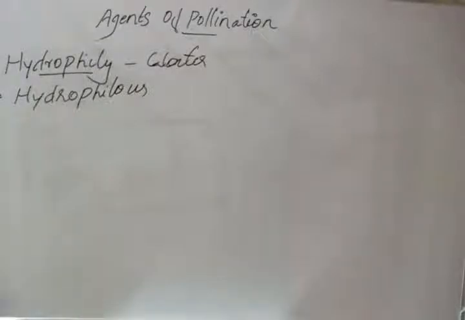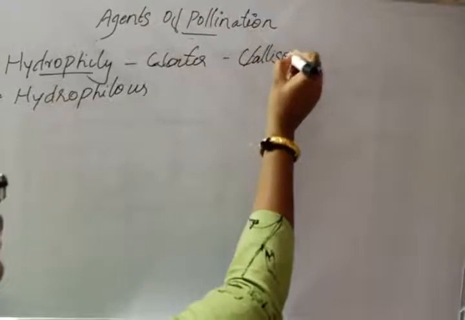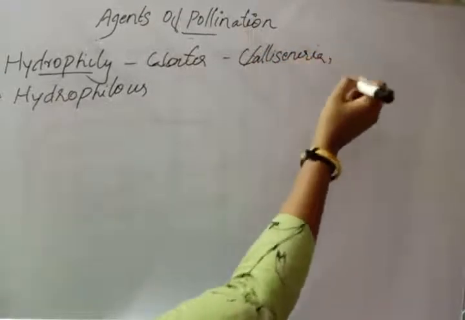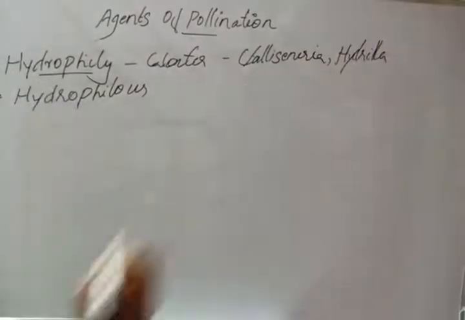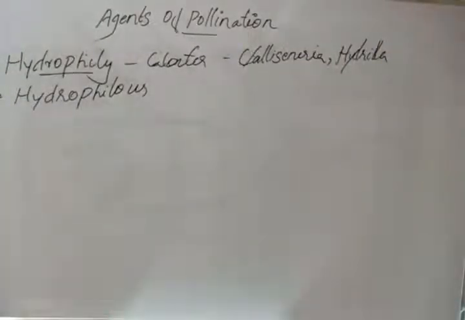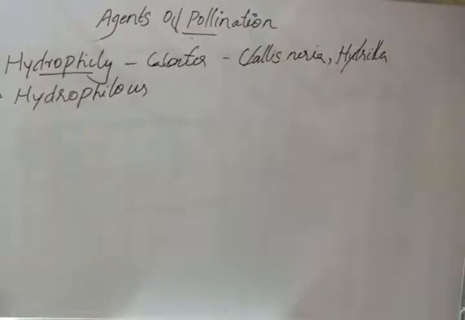Examples are Vallisneria and Hydrilla. There are so many aquatic plants, but only a few plants bring about pollination by the hydrophily method.